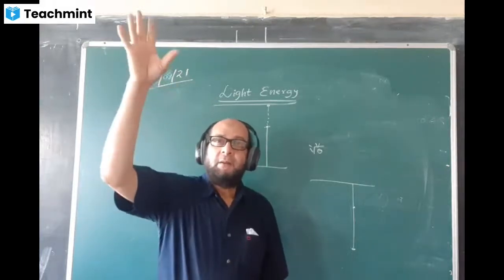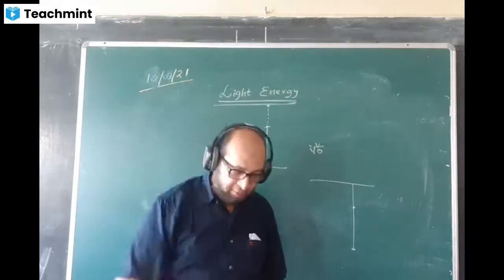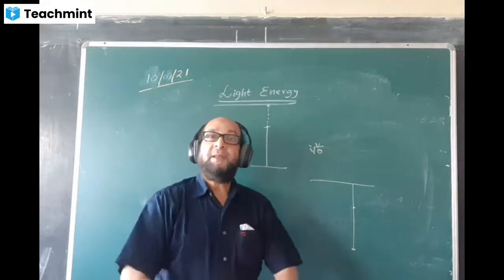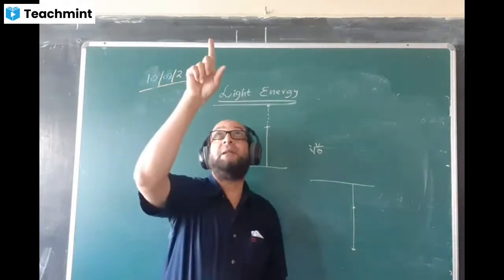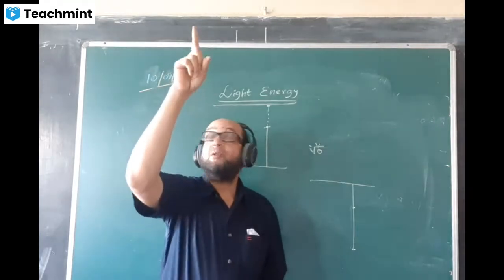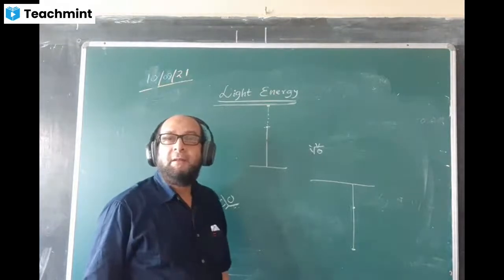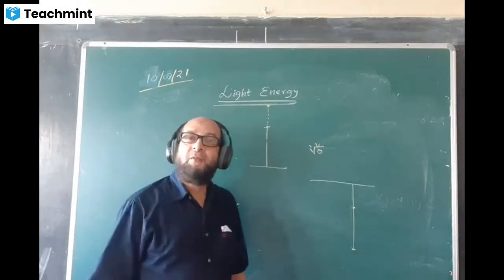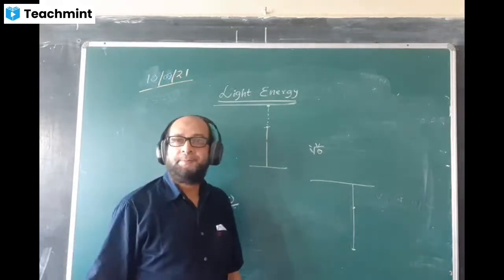That means when we go higher up, the density decreases. The air on the upper layer is rarer, and where we are standing on the ground, the air is denser. We are the observer in the denser medium, and the object, the top portion I'm talking about, is in the rarer medium. So the object will appear a bit taller, and the same way the Burj Khalifa will appear slightly taller than its actual size.